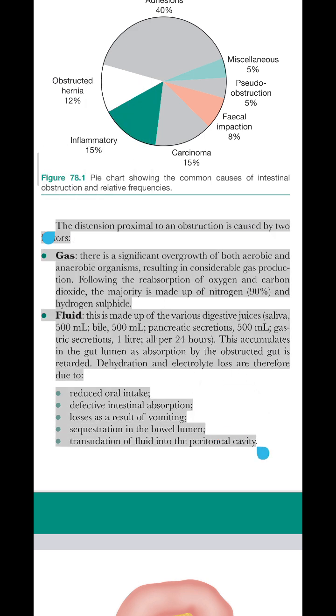The distension proximal to an obstruction is caused by two factors. Gas: there is a significant overgrowth of both aerobic and anaerobic organisms, resulting in considerable gas production. Following the reabsorption of oxygen and carbon dioxide, the majority is made up of nitrogen, 90%, and hydrogen sulfide.